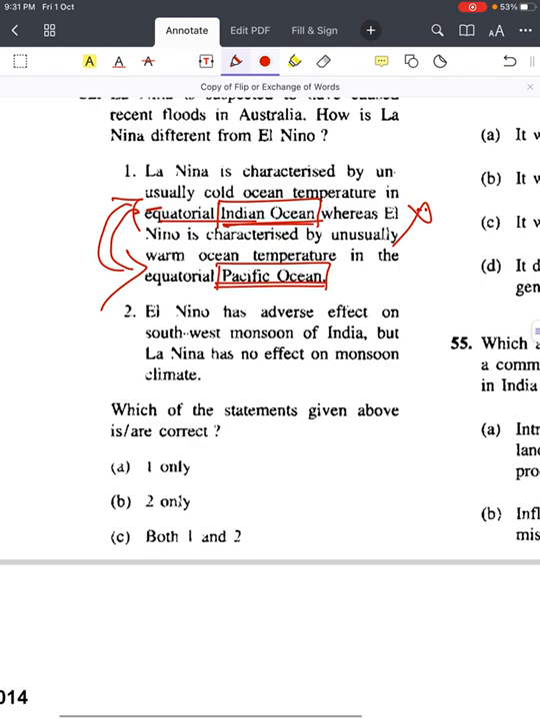Second statement: El Nino has an adverse effect on the southwest monsoon of India, but La Nina has no effect on monsoon climate. That's why it is wrong. So the answer is D, not 1 and 2. Got it? They have just exchanged the keywords: Indian Ocean, Pacific Ocean. It would have been correct if it had been the Pacific Ocean. We'll see a similar kind of question in upcoming years.